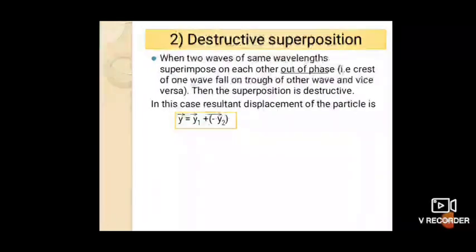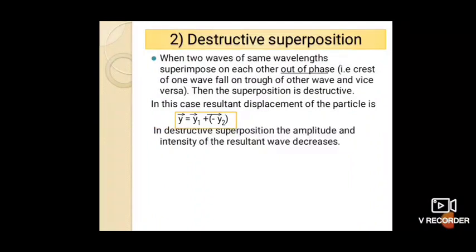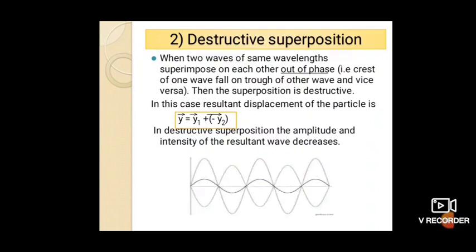So in destructive superposition, the amplitude and the intensity of the resultant wave decrease. This can be understood with the help of a diagram.